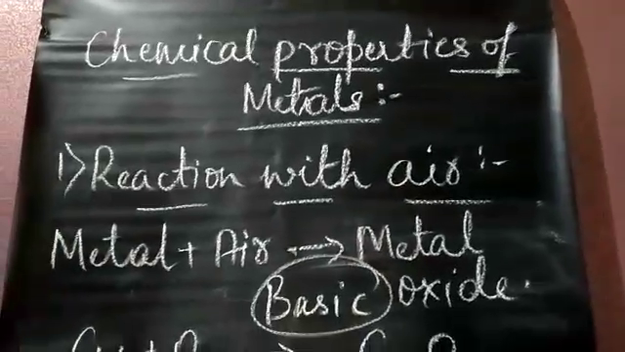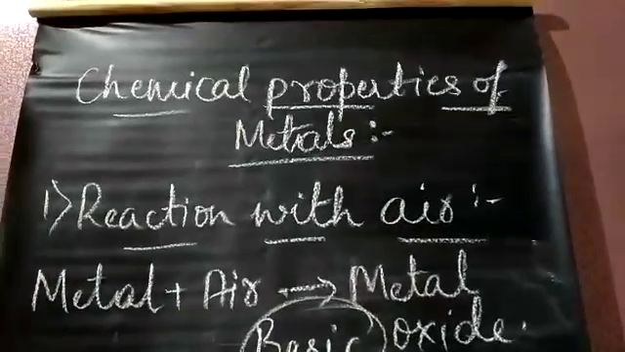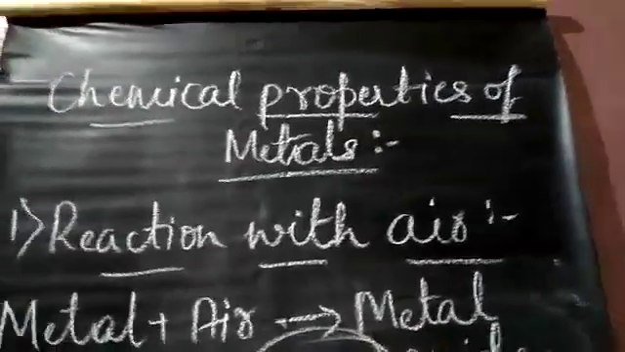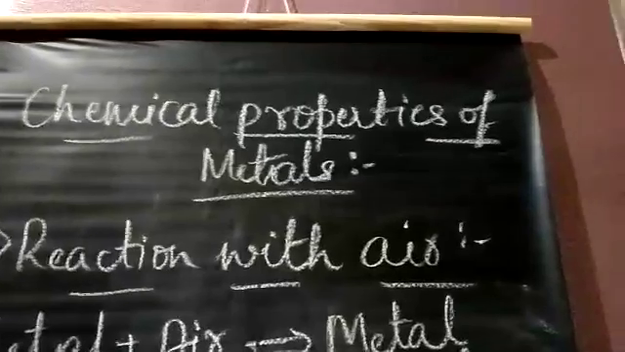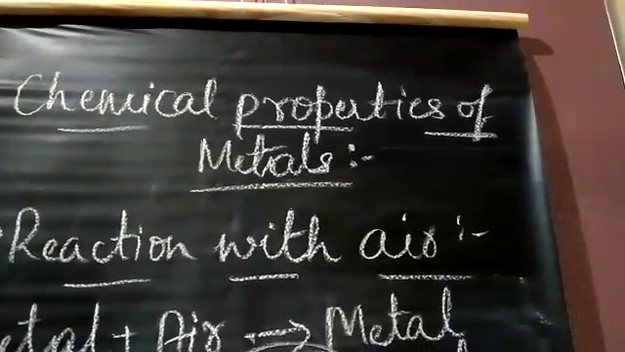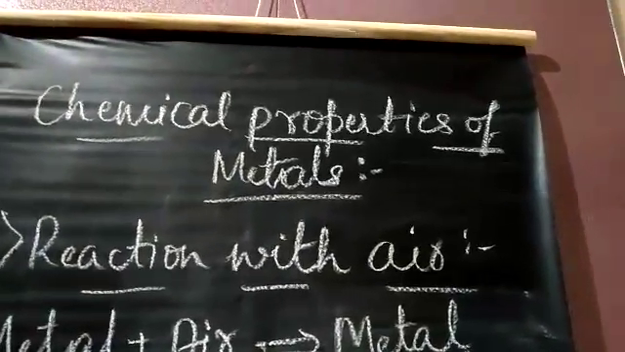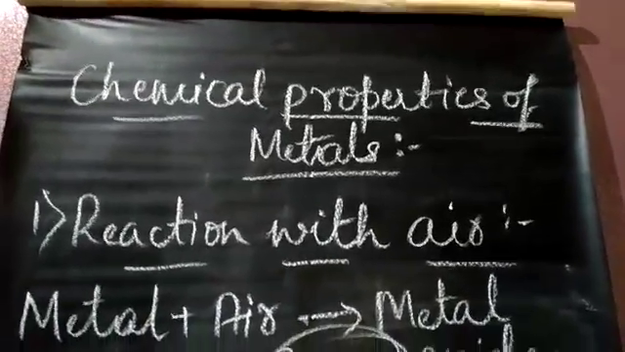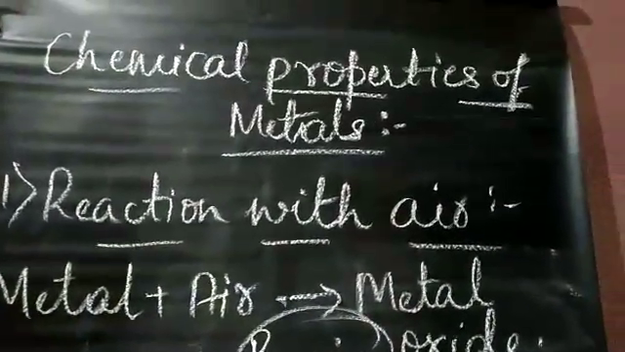Hello children. So in the last class we discussed the physical properties of metals and non-metals, where we had 9 major points. So in today's class let us discuss the chemical properties of metals. Today we are going to discuss the first chemical property, that is how metal will react with air.